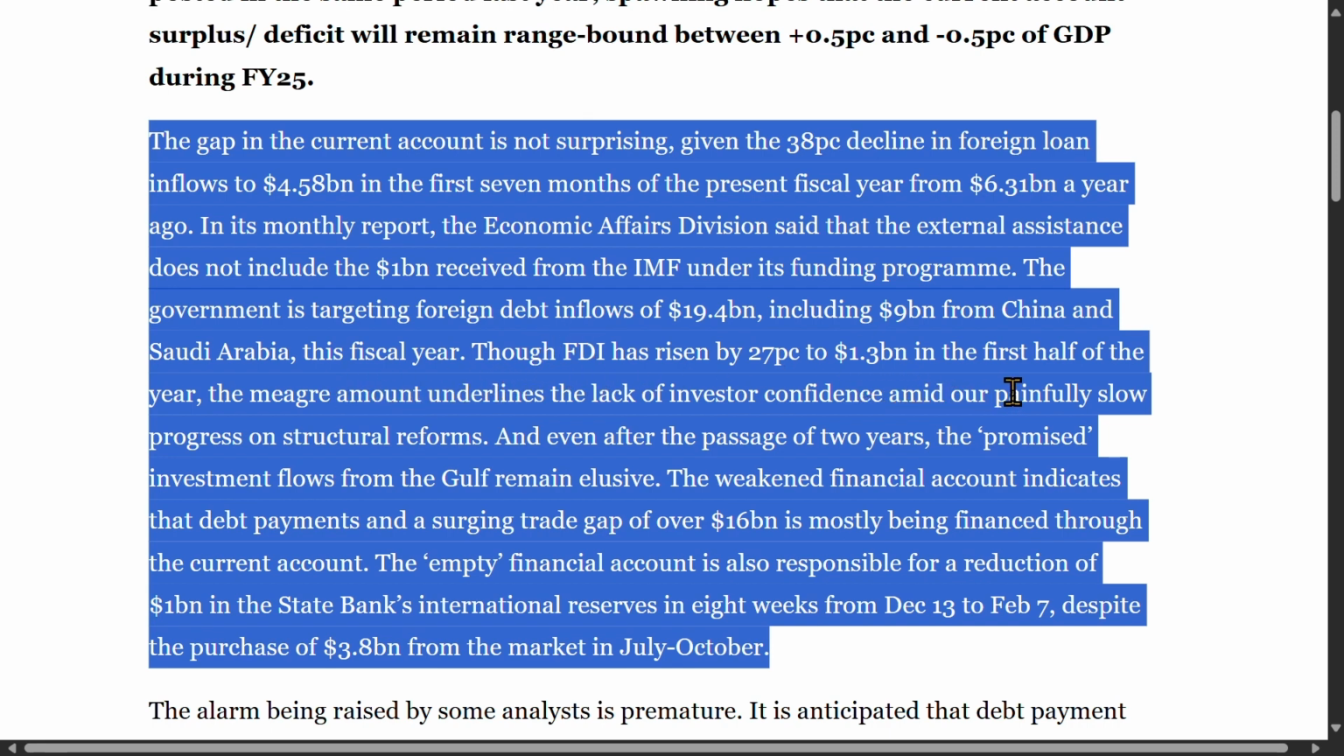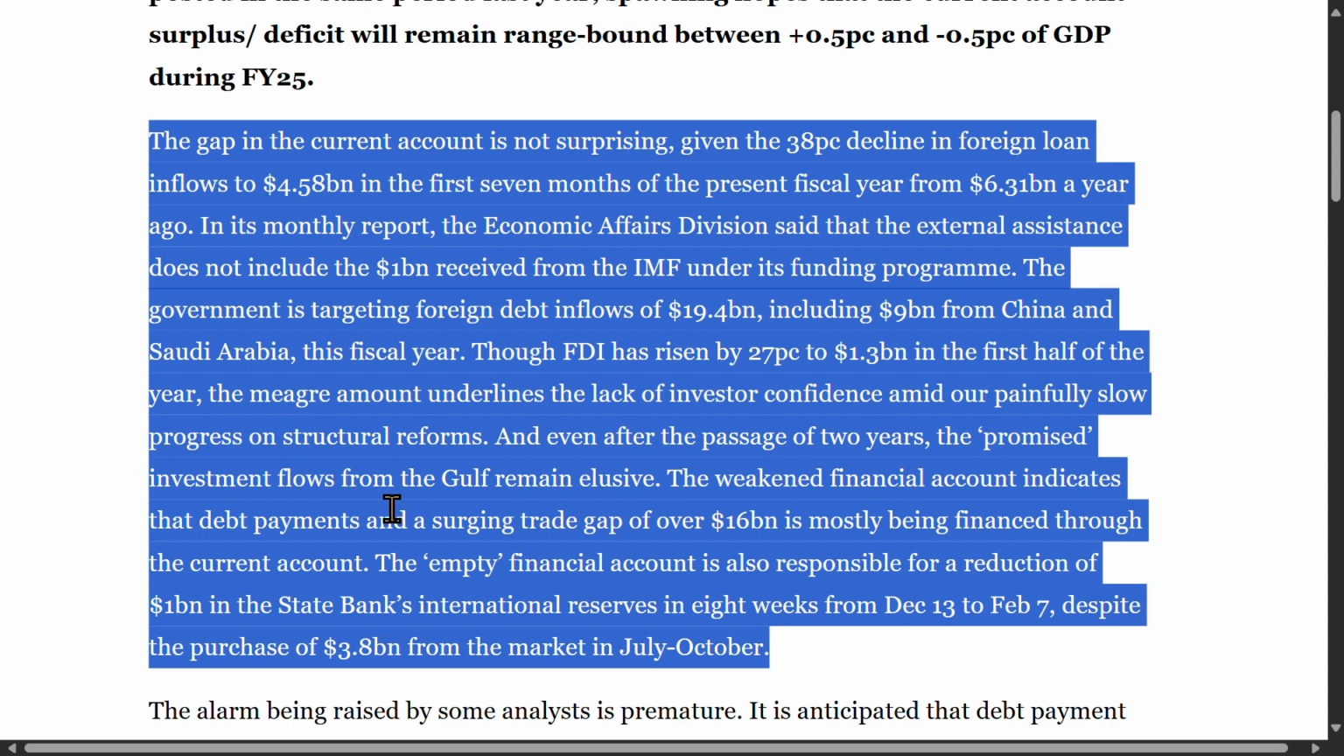Though FDI has risen by 27 PC to $1.3 billion in the first half of the year, the meager amount underlines the lack of investor confidence amid our painfully slow progress on structural reforms. FDI stands for Foreign Direct Investment. A 27% rise to $1.3 billion is noted. However, meager implies that the figure is still very low, reflecting weak investor confidence due to slow structural reforms.